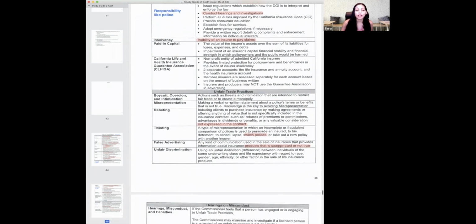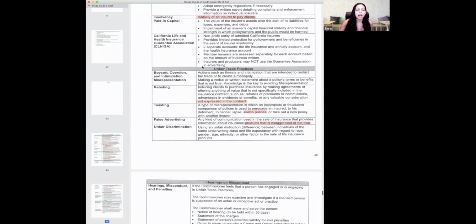Okay, unfair trade practices. Some examples are boycott, coercion, and intimidation. A story for intimidation is, there was this person from another company, and what he would do is he would sit down with a client, and right before he started to talk to them about their life insurance and what happens if they would pass away, he would whip out a little baby coffin, put it on the table and open it. And he would say, okay, today we're going to talk about what happens if you pass away.